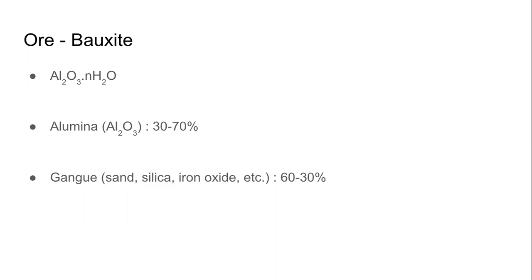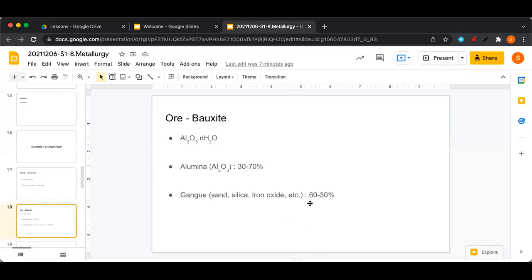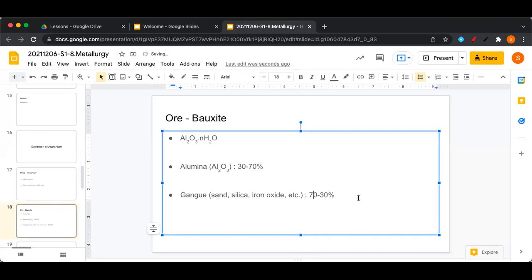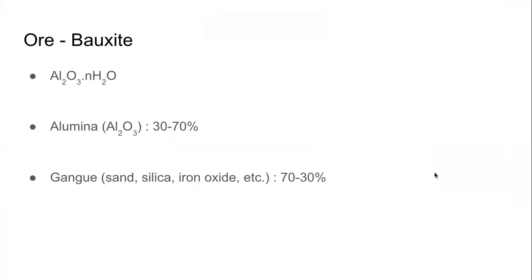For example, in this case, the gangue consists of sand, silica, iron oxide, and other things. Very clearly mentioned in the textbook. Now, when we mine this ore from under the ground, only 30 to 70% of bauxite contains alumina, which is useful to us. If 30 to 70% is alumina, that means 70 to 30% is gangue. Simple maths. Right? So there is a lot of other things that we dig up when we are digging up the ore.